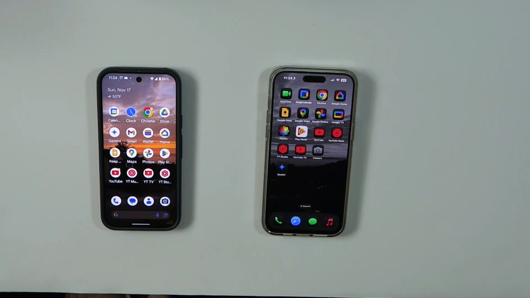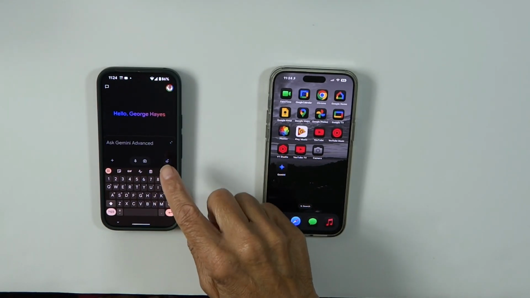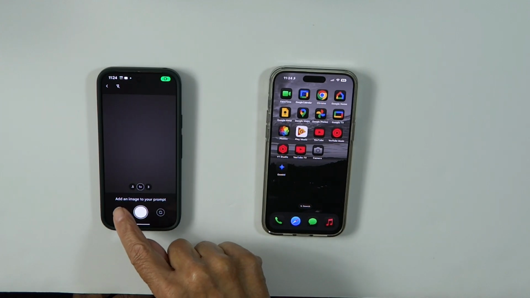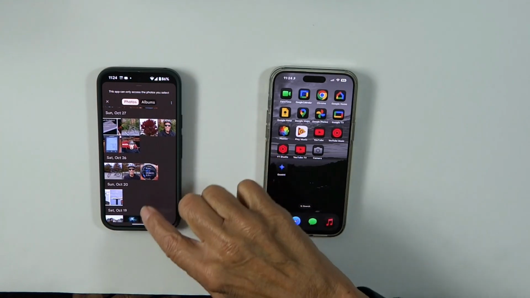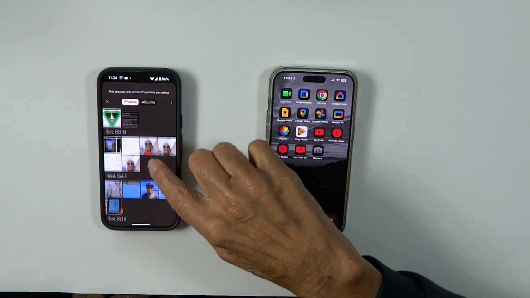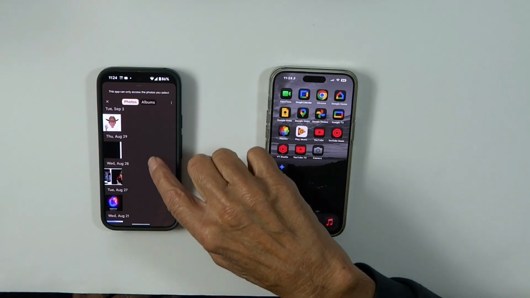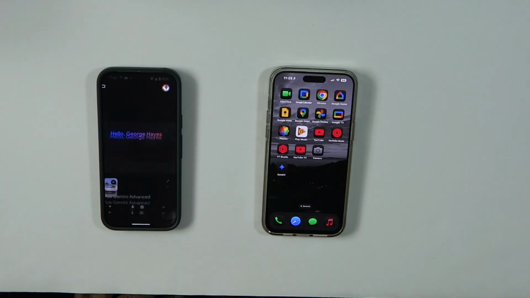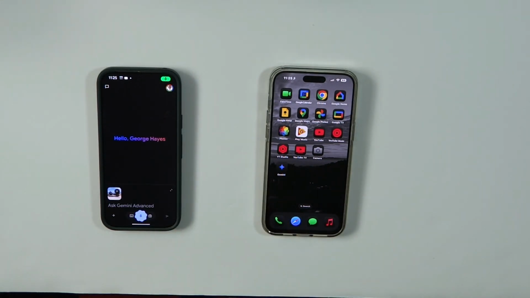And finally, let's analyze a photo. This time we click on the camera, click on the photo icon, and we go down and find a photo. I'm looking for a motorcycle photo. There we go. Attach it. Click the microphone. Analyze this photo.